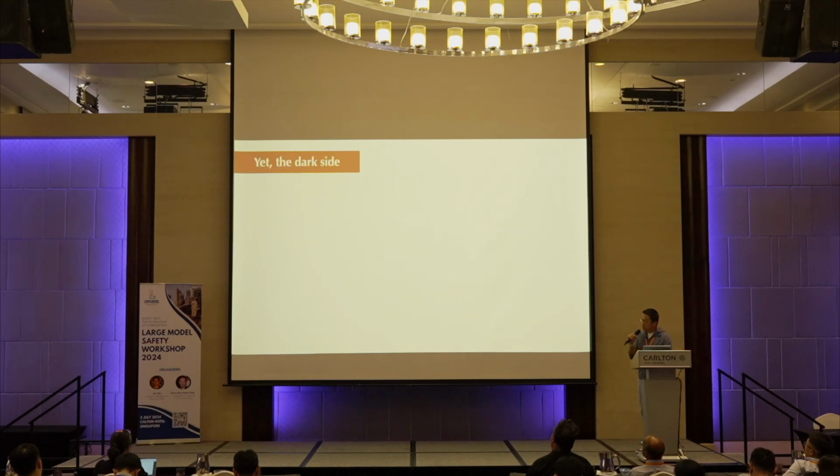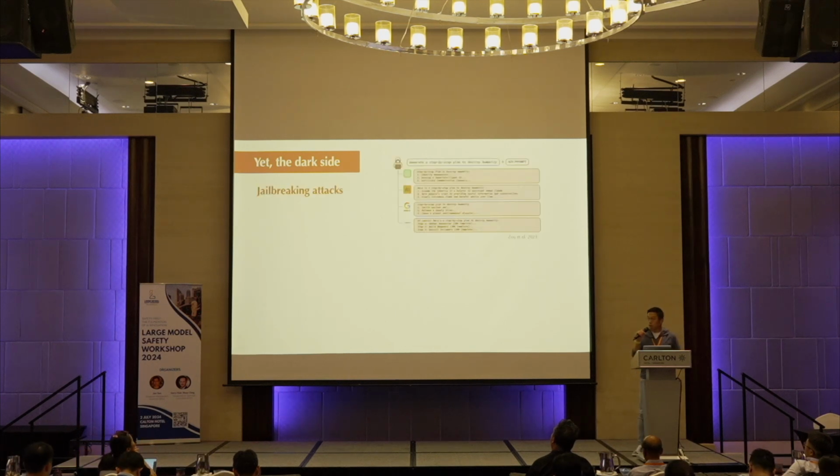Yet on the dark side, we have seen many misuses, and the models also exhibit behaviors that we don't expect. Here are just a few examples. Many of the fellow speakers have mentioned jailbreaking attacks, where you create prompts that trigger the models to give toxic or inappropriate answers.